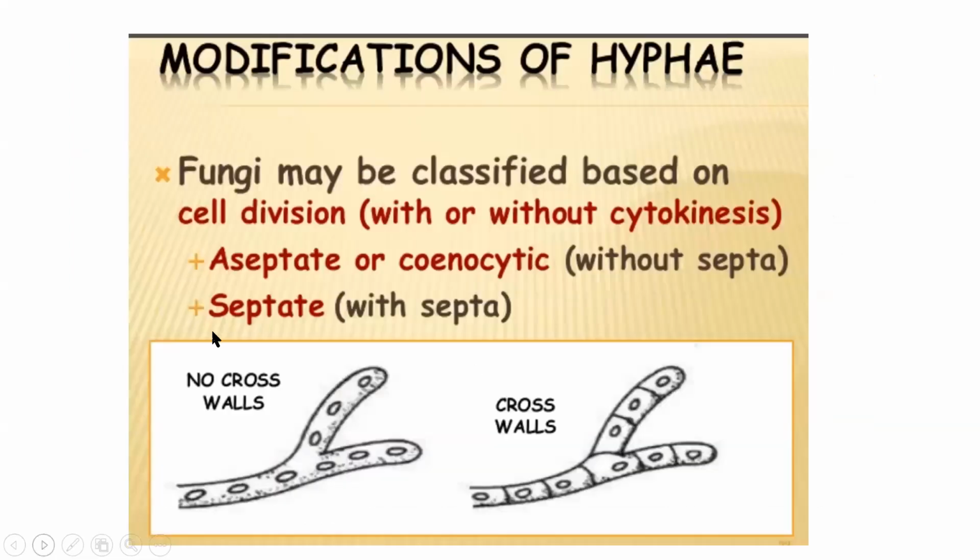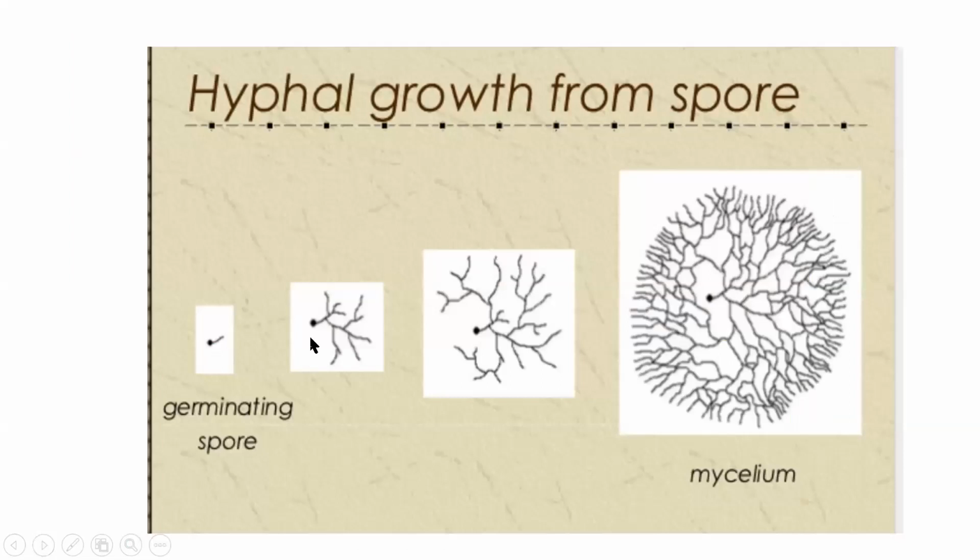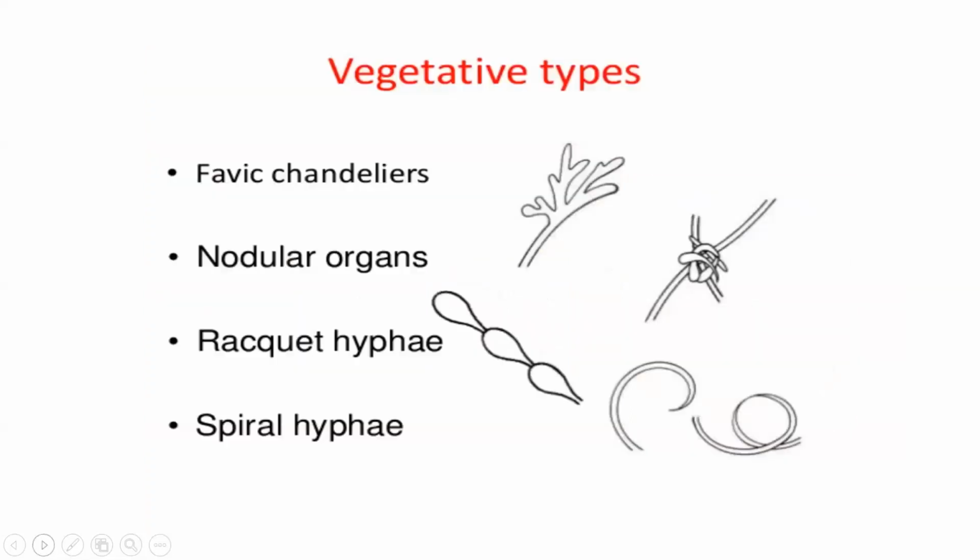You can see from a single spore, the hyphae come out. And when the hyphae join together, when they grow as a whole, they form a network of hyphae, a collection of hyphae, which is called a mycelium. This is called a mycelium.